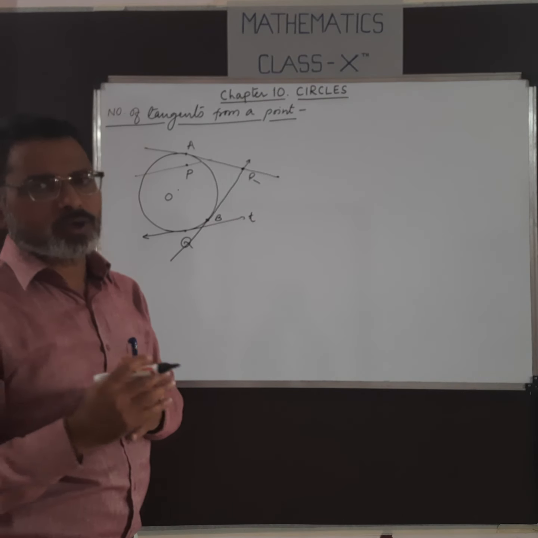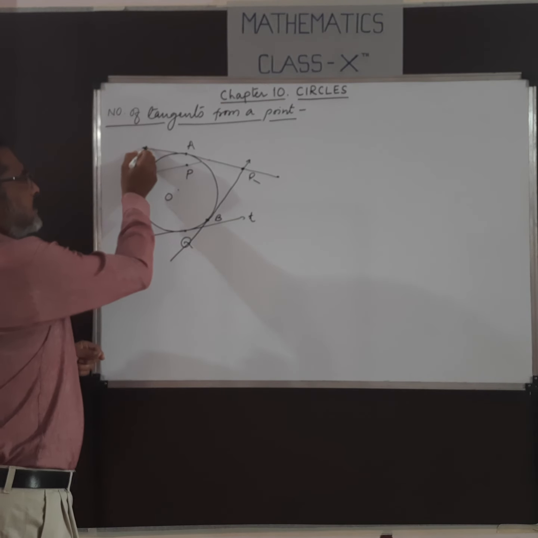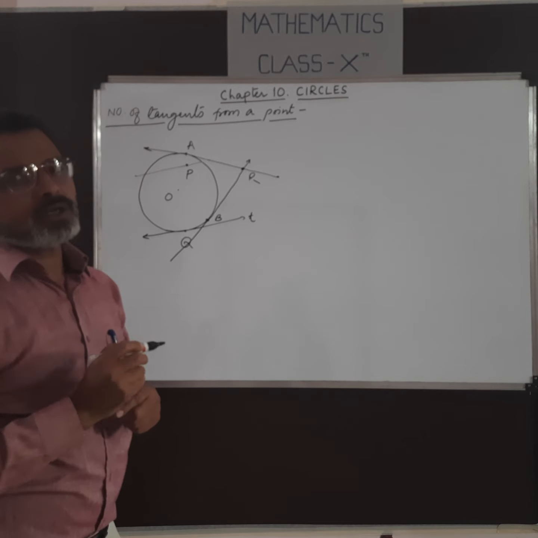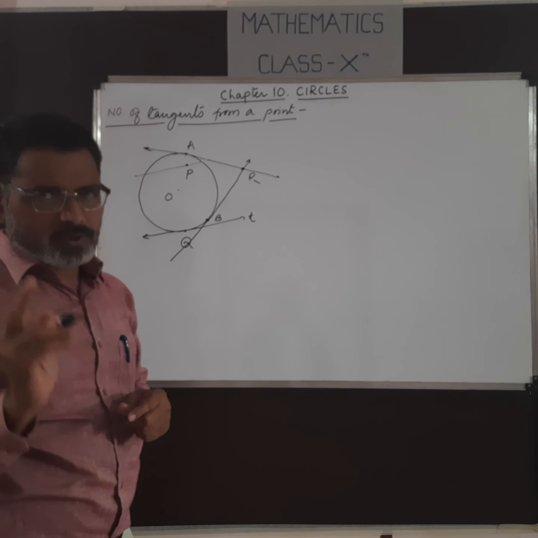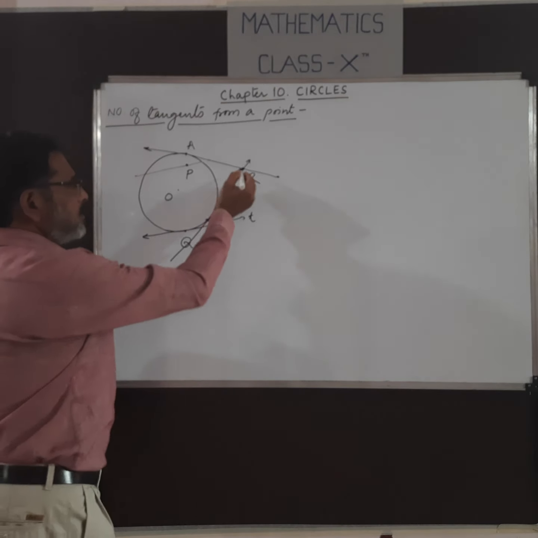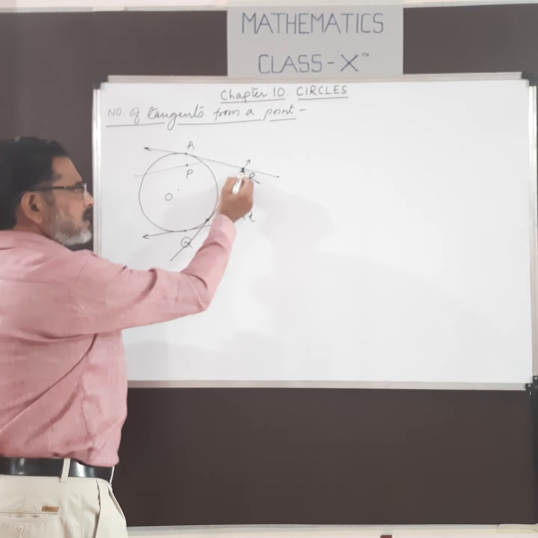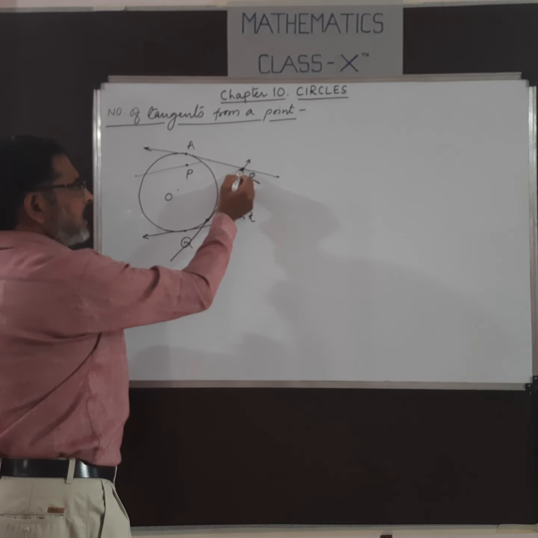If a point is outside the circle, then from there we can draw two tangents to the circle. We can draw two tangents to a circle from an exterior point. Okay, now in this diagram, from point R which lies outside the circle, we can draw two tangents, RA